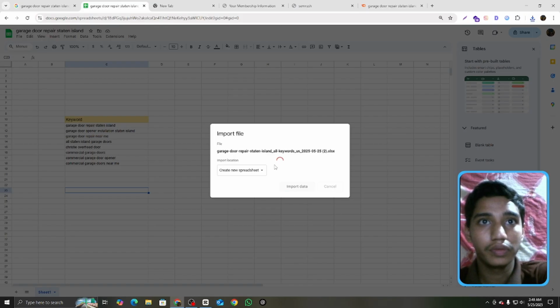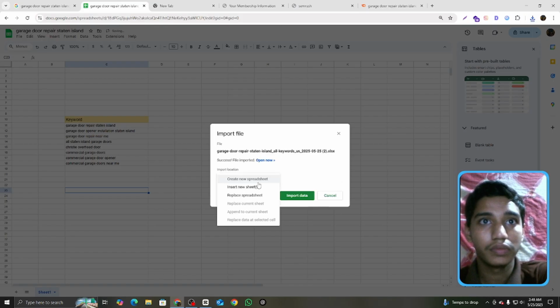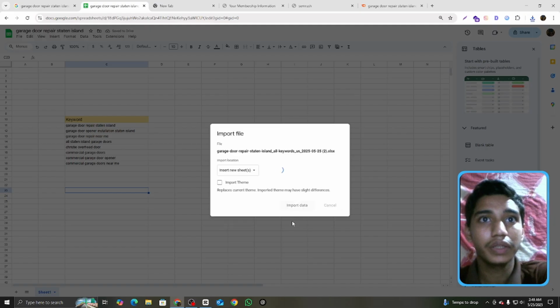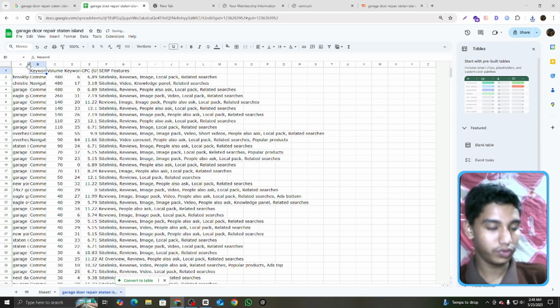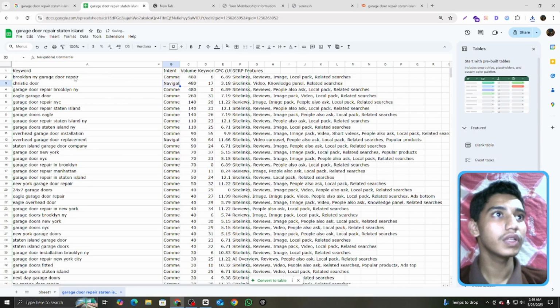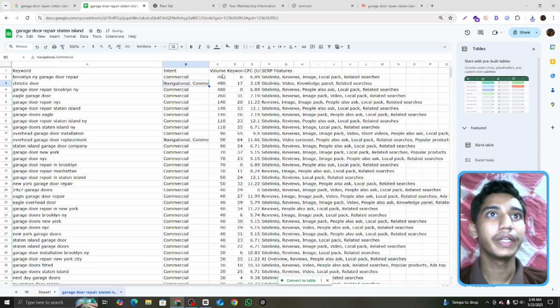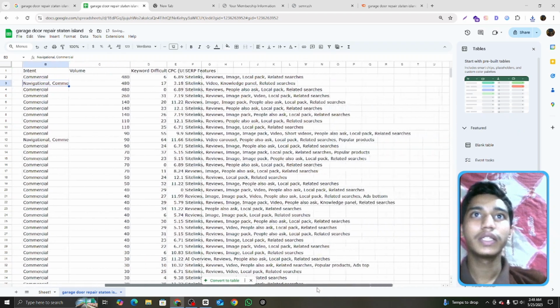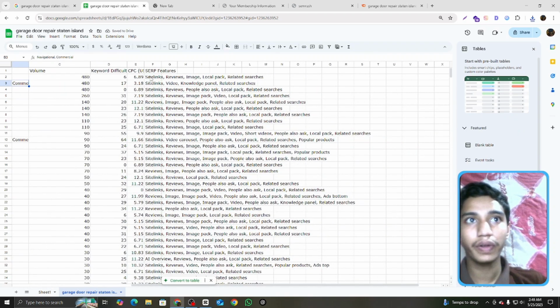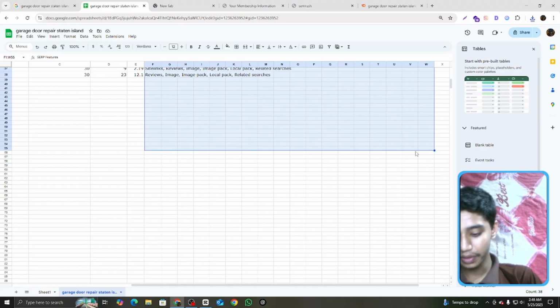Okay, import, insert new sheet. Here it shows this keyword, intent, volume, and keyword, and others. These three options are features. It is simple, but after we cover conversion, I will show you a related video. And now I know which columns are not important, that's why I cut them.